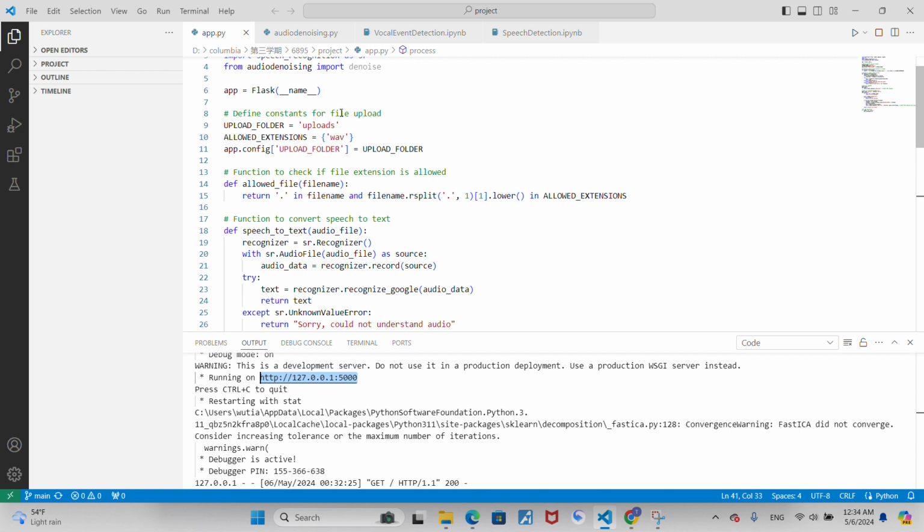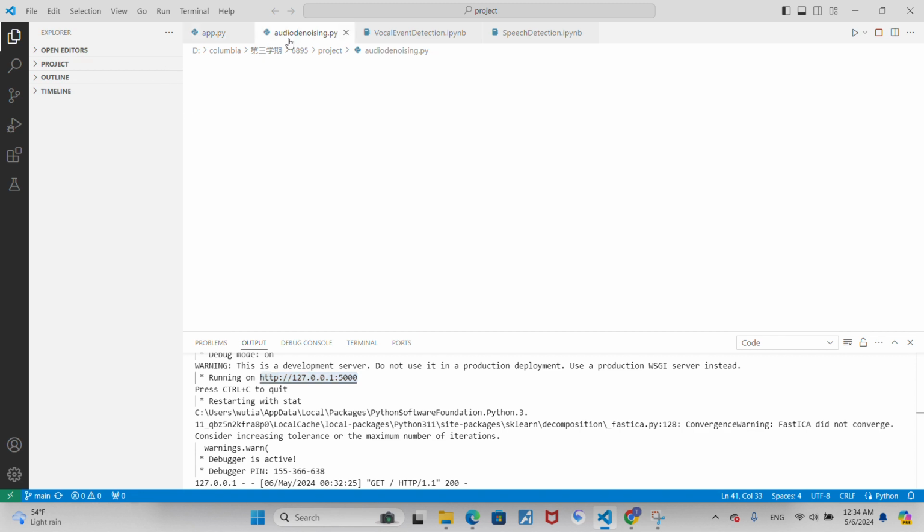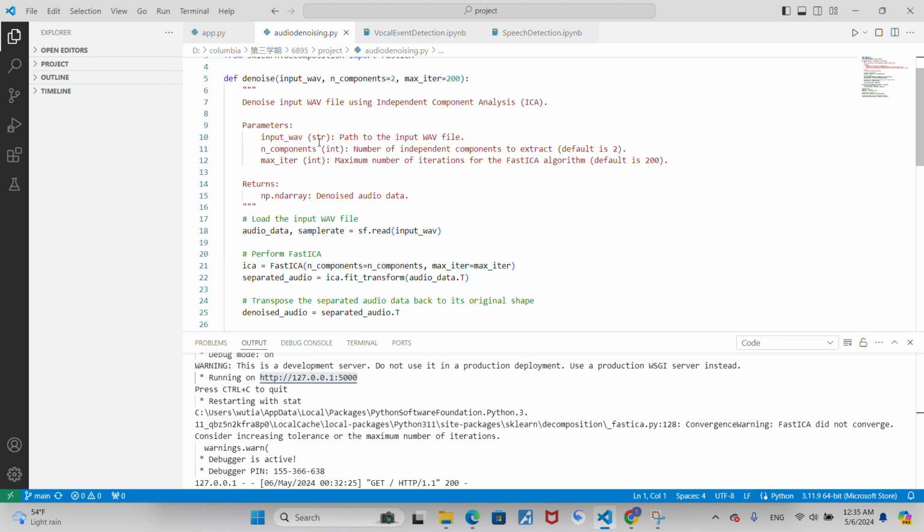Now I'm going to introduce the different blocks that I use to support the whole function. They are not the major part, but they function as support that's really essential for the final result. The first one is called the audio denoising block. In this block, there's a function called denoise, where I can get rid of noisy background noises and get pure human voices.